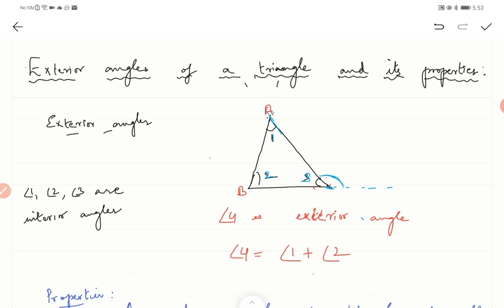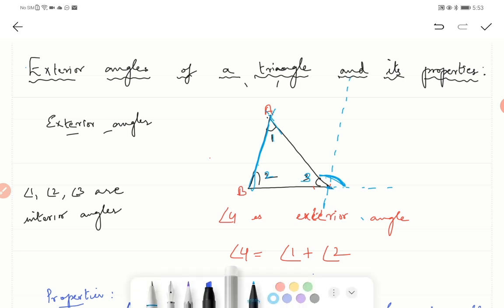Suppose I take this exterior angle. Now I will draw a line parallel to BA or AB. So this is how I have drawn the parallel line to AB. I have got two angles here, isn't it?